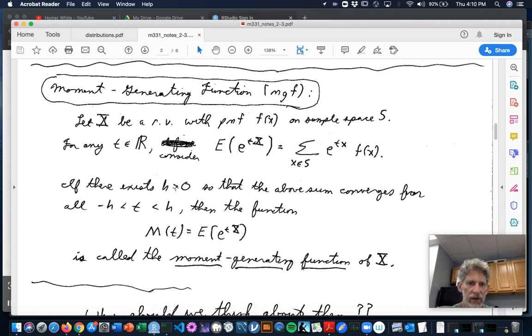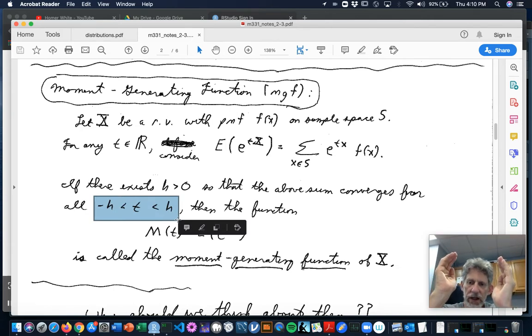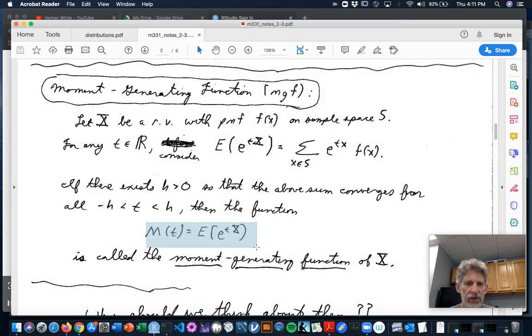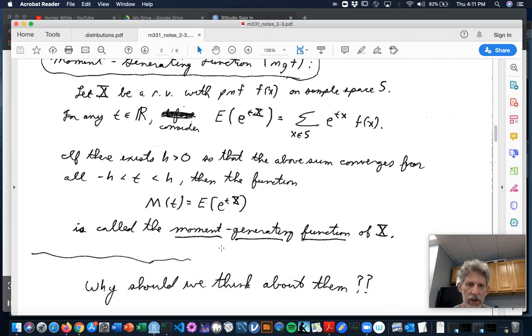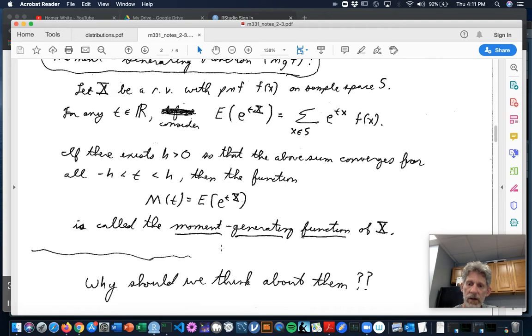But if there exists a real number h bigger than 0, so that that sum converges for all t's between -h and h, so if it converges in an interval around 0, even a small one, then this function, M(t), the expected value of e^(tX), is called the moment generating function for X. We don't say there is one unless the set where it's defined includes an interval containing 0.